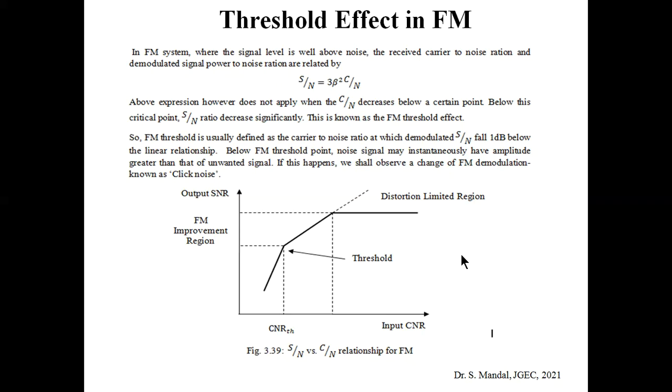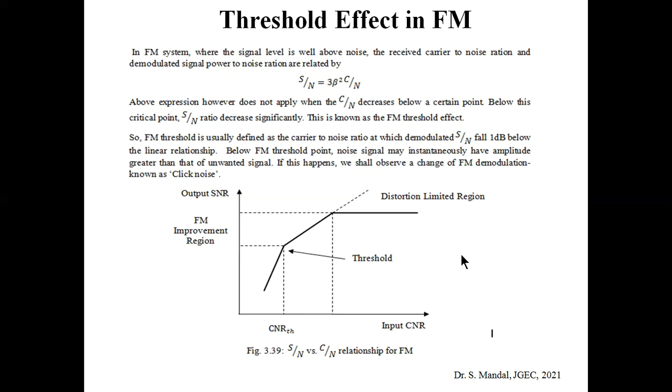So I am saying that the output signal-to-noise ratio and the received carrier-to-noise ratio, after transmission, are related. The output demodulated signal power to noise power is known as S/N, and the received carrier-to-noise ratio is denoted by C/N.